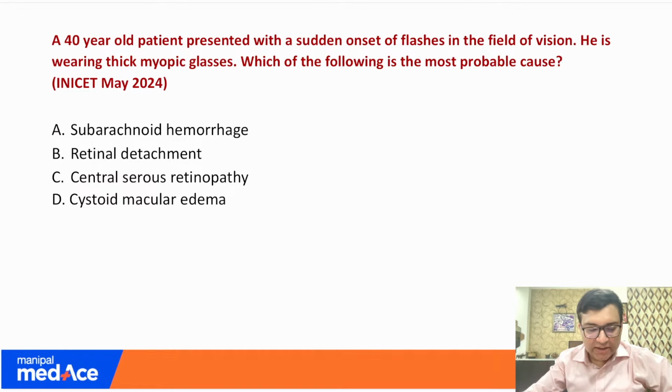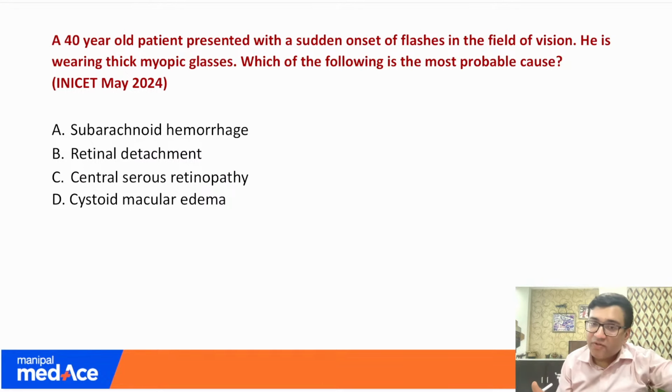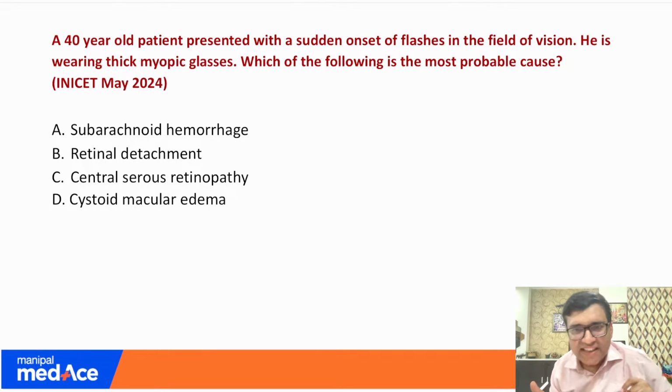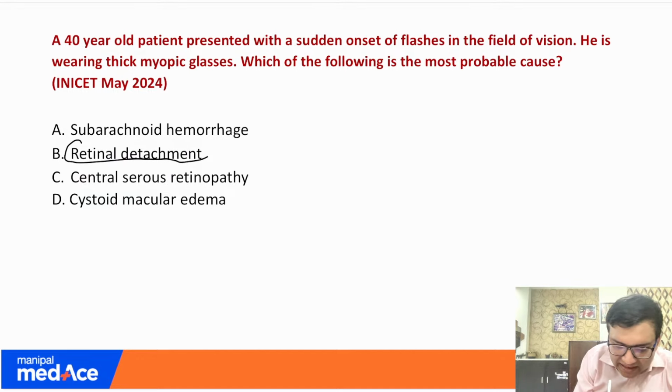Okay, so the next question to you is, a 40-year-old patient presented with the sudden onset of flashes in the field of vision. Here he is wearing thick myopic glasses. So what they are asking about is a sudden onset of flashes. Onset of flashes is a very important clinical feature of retinal detachment. So my answer here is retinal detachment.